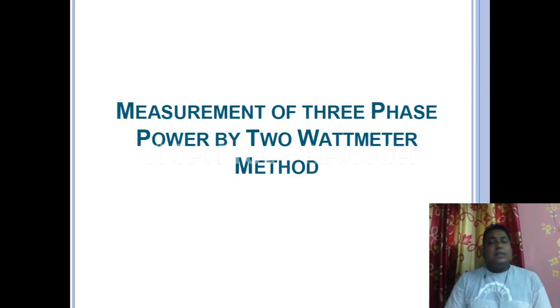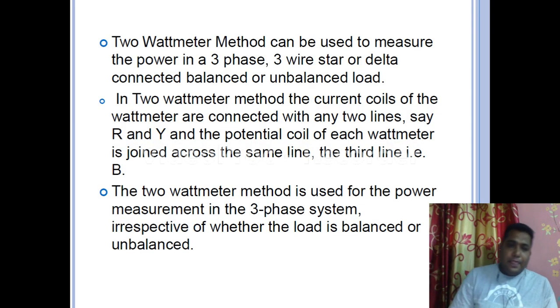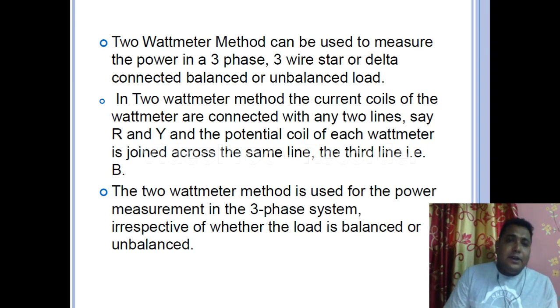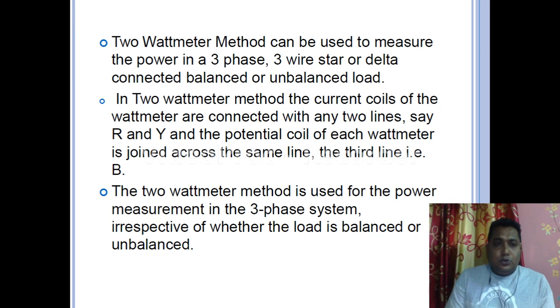Yes, the measurement of three phase power by the 2 wattmeter method. First we will see the importance of the 2 wattmeter method, then we will go to the calculation part. Let us find out why we are using the 2 wattmeter method instead of the 3 wattmeter method. The 2 wattmeter method can be used to measure the power in a three phase, three wire, star or delta connected balanced or unbalanced load. It can be used for both balanced and unbalanced.